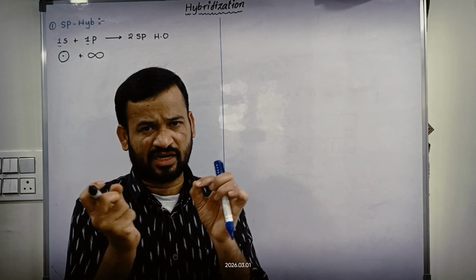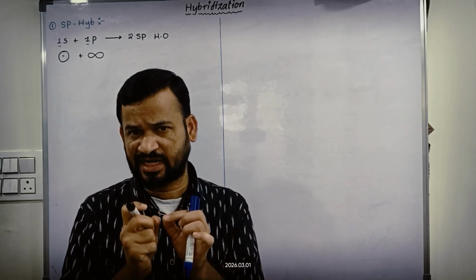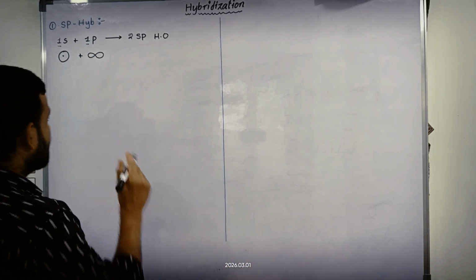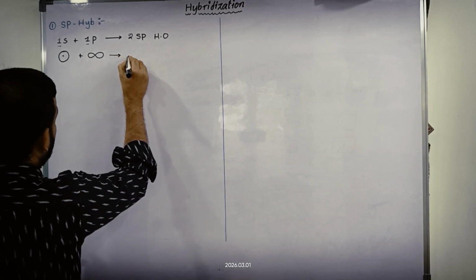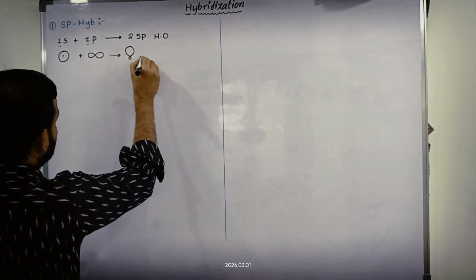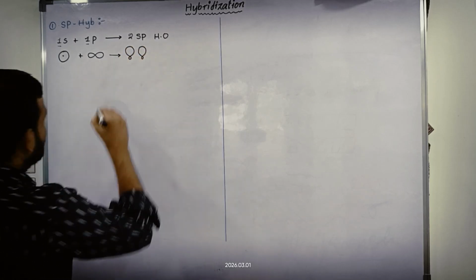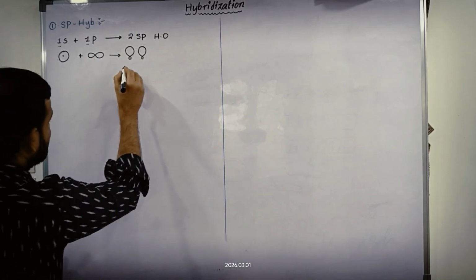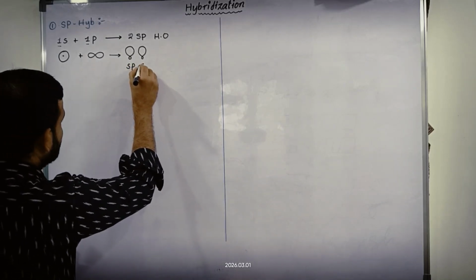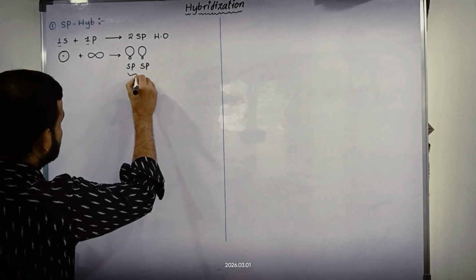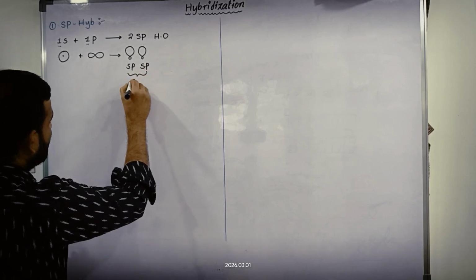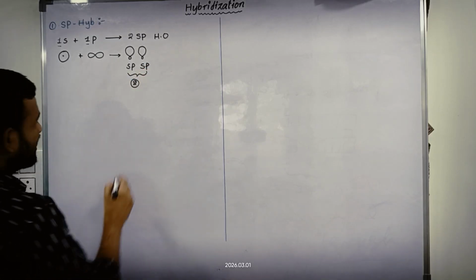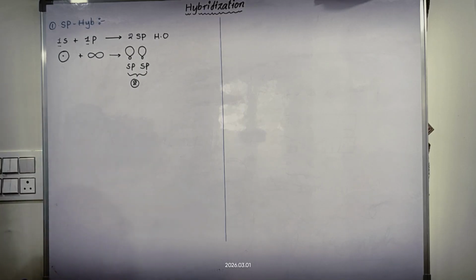So those atomic orbitals intermix together to form hybrid orbitals of the same energy and the same, similar shape. Here in sp, how many hybrid orbitals are formed? 2 sp hybrid orbitals will be formed.